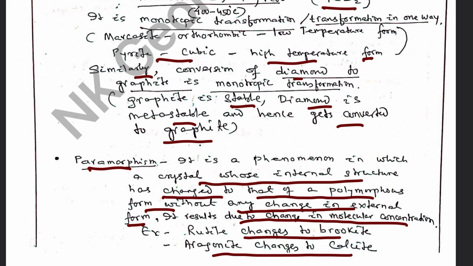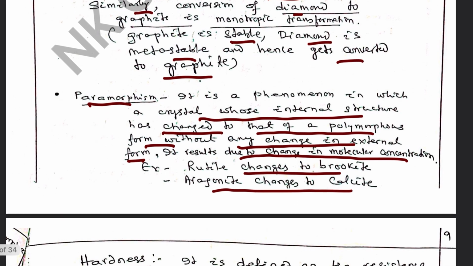So the form will be hexagonal, but the internal structure will be orthorhombic, aragonitic. So this is the case when you talk about paramorphism. Internal structure changes with the same morphology.